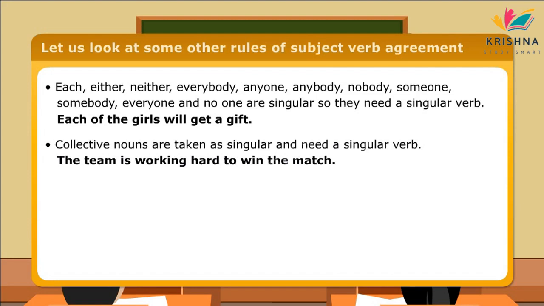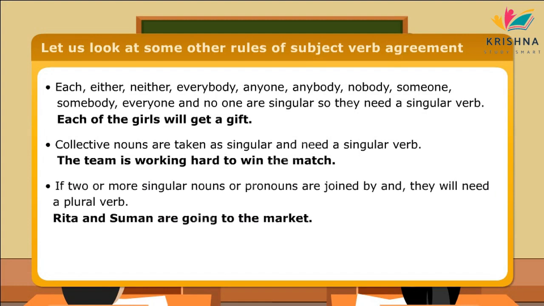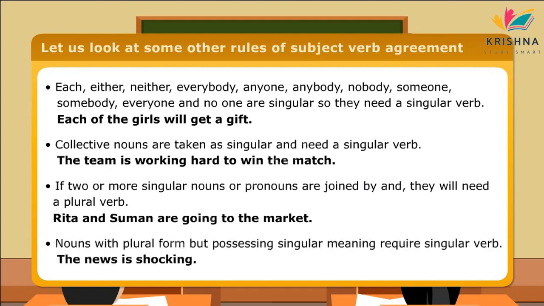Collective nouns are taken as singular and need a singular verb. The team is working hard to win the match. If two or more singular nouns or pronouns are joined by and, they will need a plural verb. Rita and Suman are going to the market. Nouns with plural form but possessing singular meaning require a singular verb. The news is shocking.